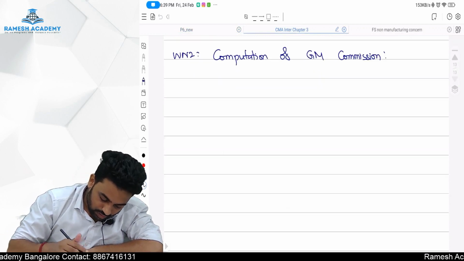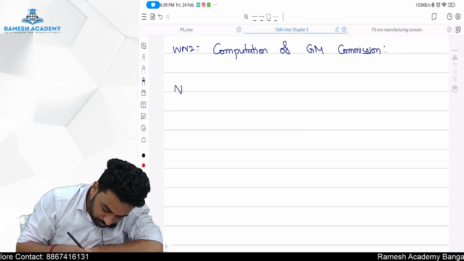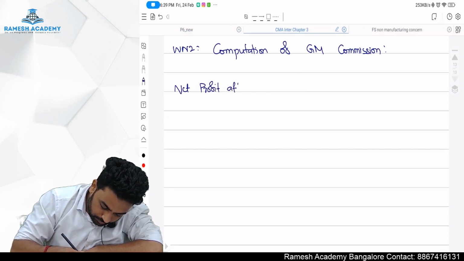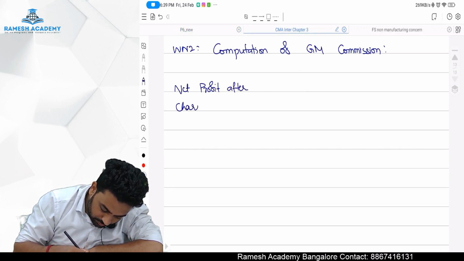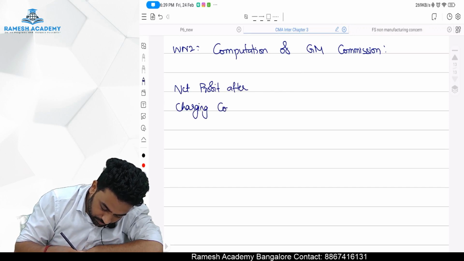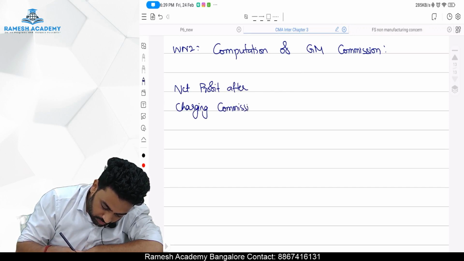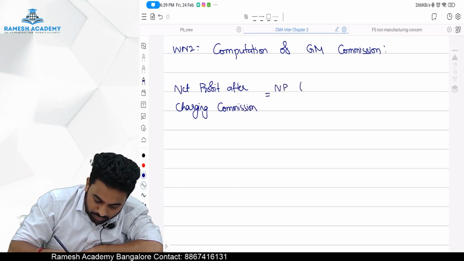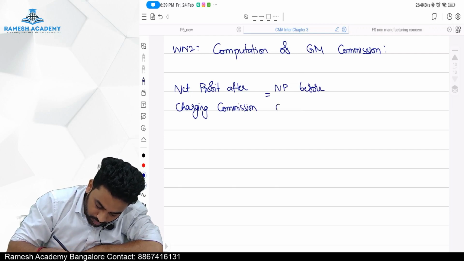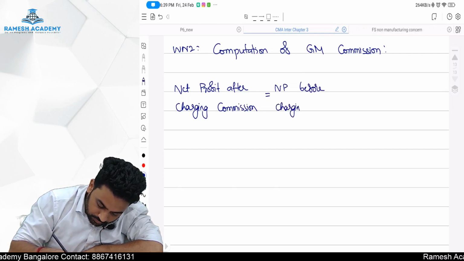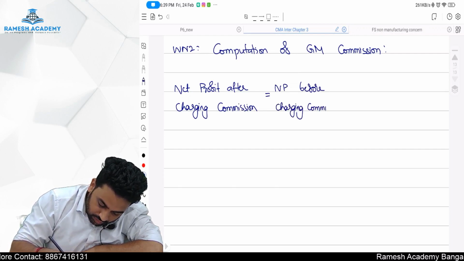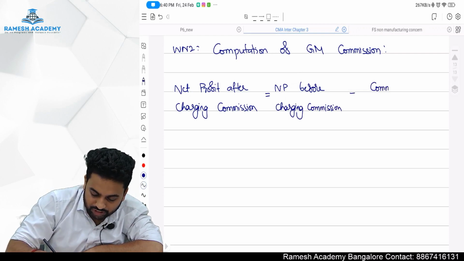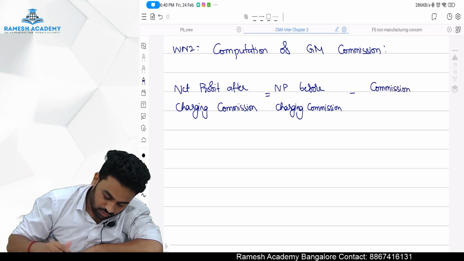So net profit after charging commission is equal to net profit before charging commission minus commission.